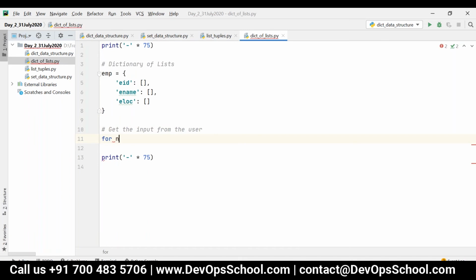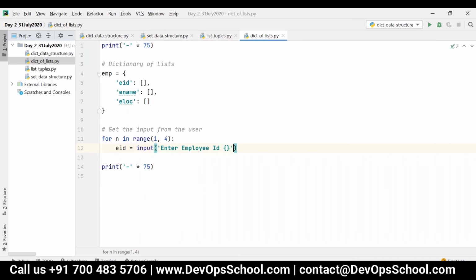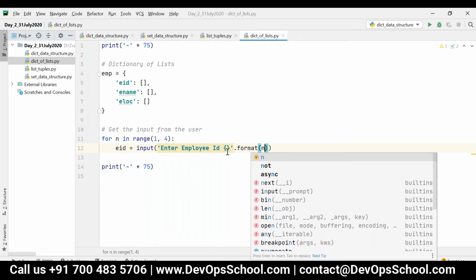So I'm just saying for n in range of 1, 4. If I say range of 1, 4, it will iterate the same set of statements 3 times, because I have given 1, 4. So it will take values as 1, 2, and then 3. Now I'm just saying employee ID is equal to input of enter employee ID, and then I can say format of n, that is enter employee ID 1.